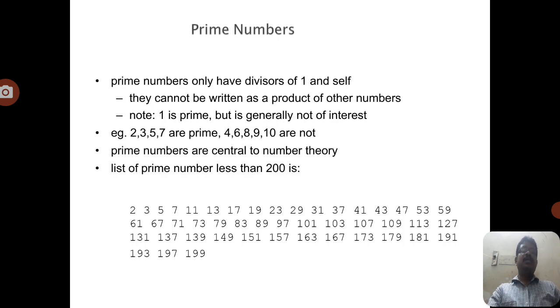That means any number which is divisible only by 1 and itself is called a prime number. Now here we can observe in this diagram representation on the slide the list of prime numbers below 200: 2, 3, 5, 7, 11, 13, 17, 19, 23 and so on. So we take a list of numbers and derive the prime numbers under 200.